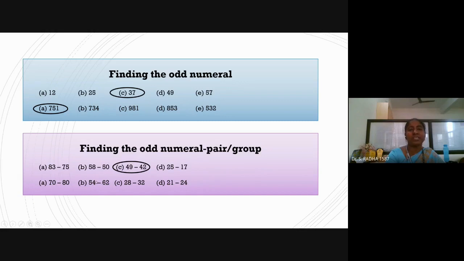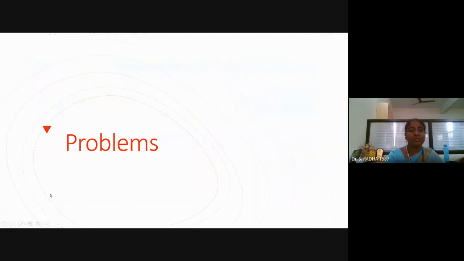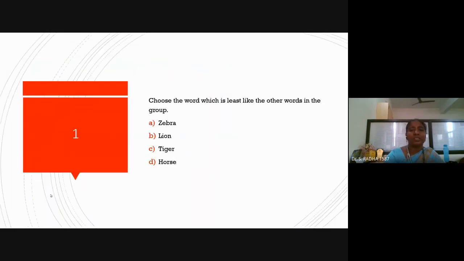So option B is the odd man out. 54, 62 is the odd man out. Others have a common factor: 21, 24, common factor 3; 28, 32, commonly divisible by 4; 70, 80, commonly divisible by 10. They have a common factor, except option B. Next, choose the word which is least like the other words.